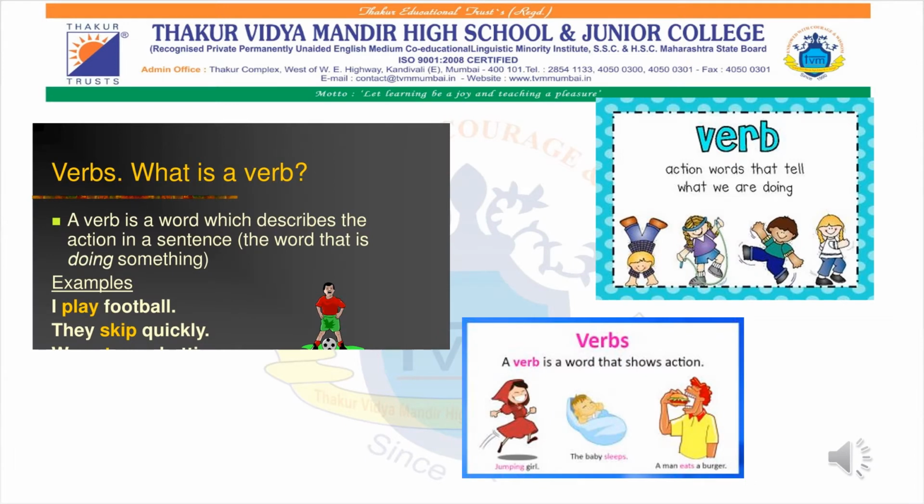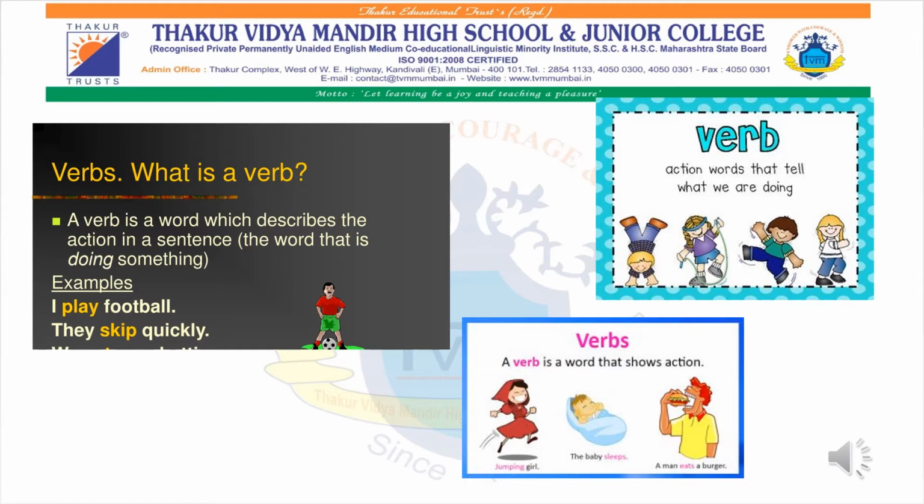Before we start with the actual topic, let's understand what a verb is. From standard 5th, we have been studying what a verb is. A verb is a part of speech.